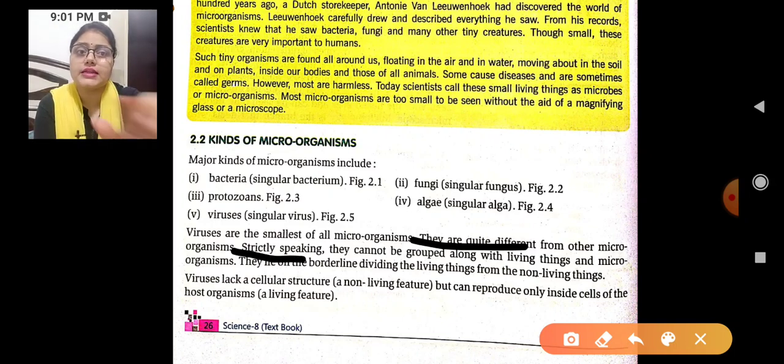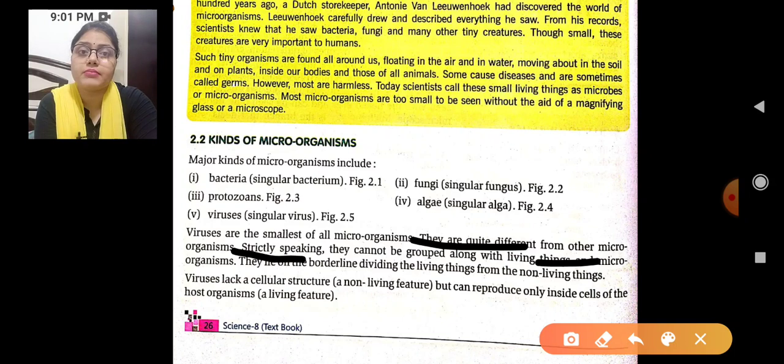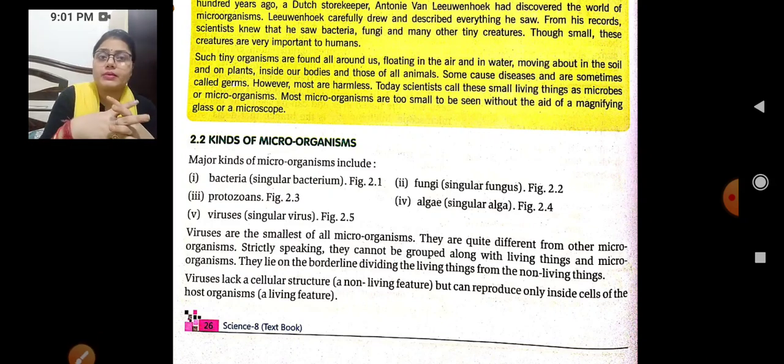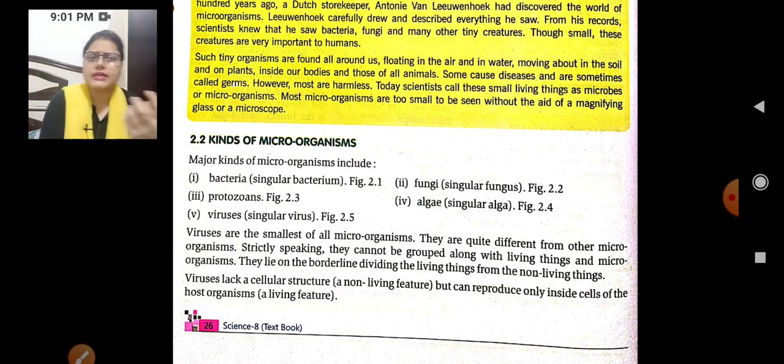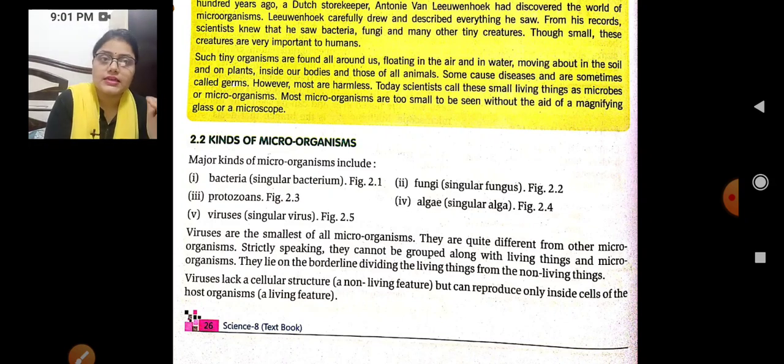Strictly speaking, they cannot be grouped along with the living things and microorganisms. It is such a small microorganism, and they lie on the borderline dividing the living things from the non-living things.